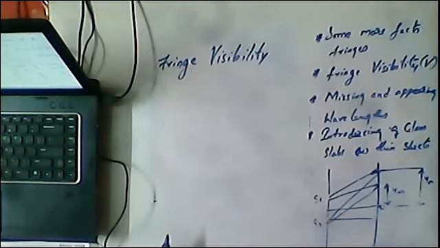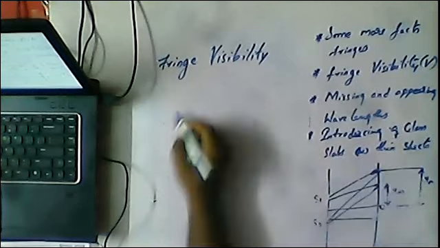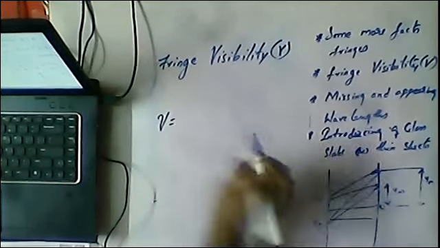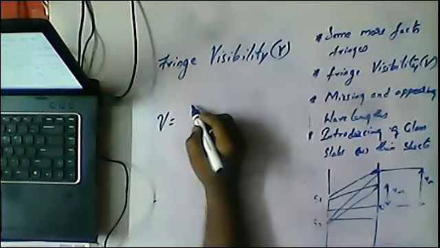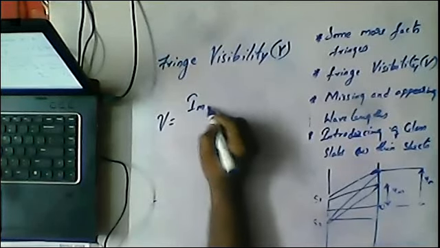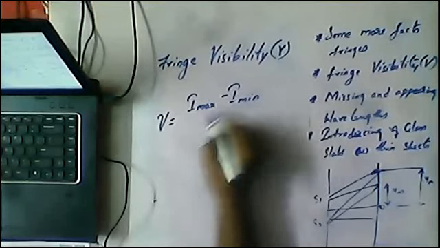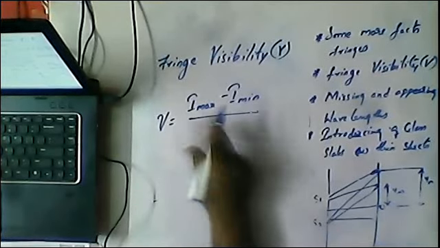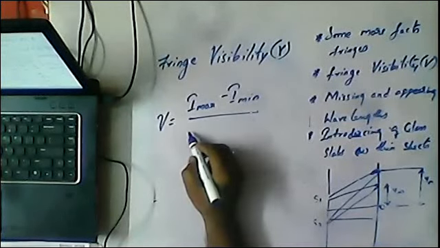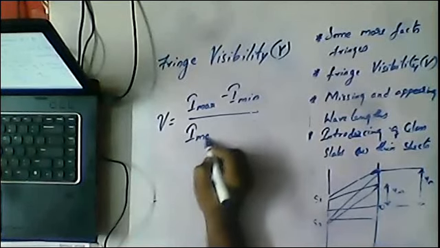It is denoted by capital V. V is equal to the difference of Imax and Imin divided by the sum of Imax and Imin.